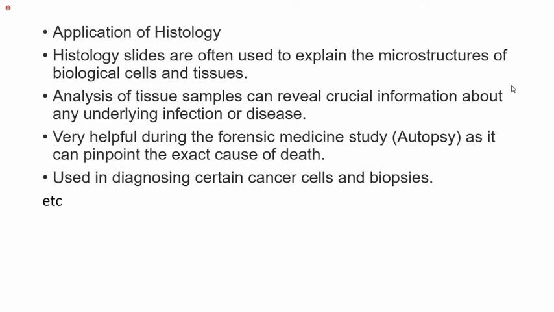For that, we collect autopsy tissue and analyze it, and we can rule out causes and pinpoint the exact cause of the death. This is how histology helps to identify the cause of death too, right?